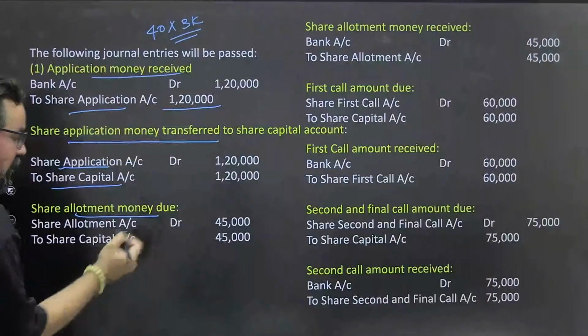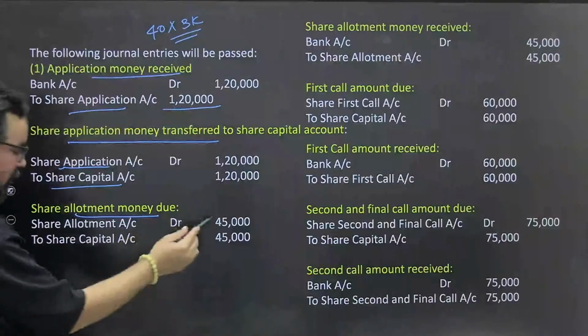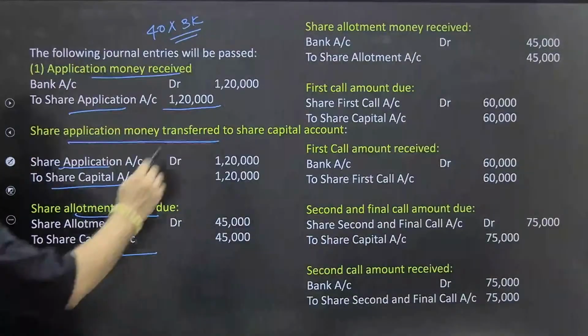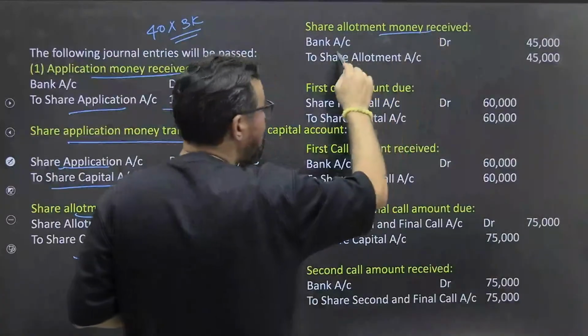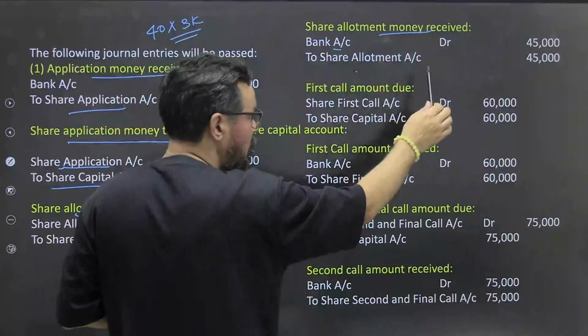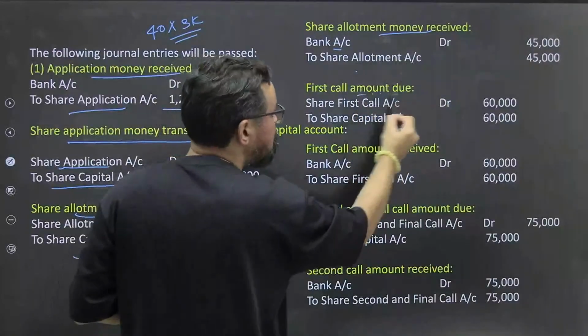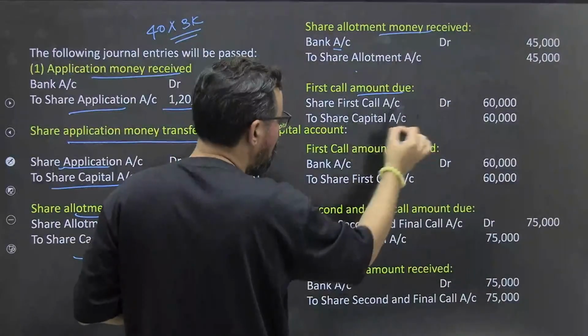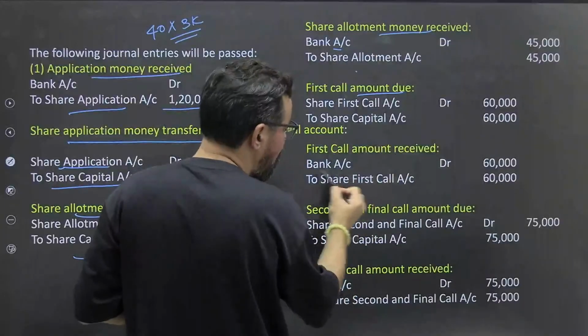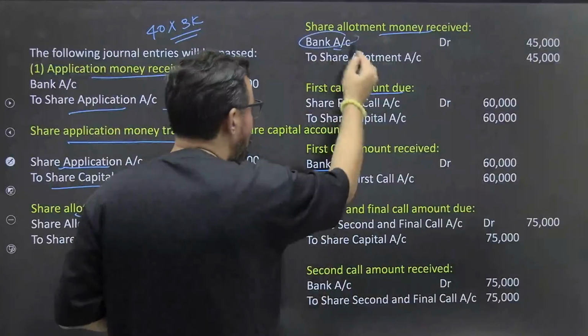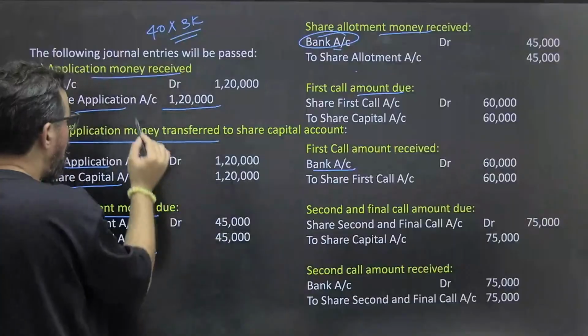Share allotment money received. Okay. Share allotment debit to share capital account. Then share allotment money received: bank to share allotment account. First call again, first share call received, again bank account. Okay, every receipt will debit your bank account.